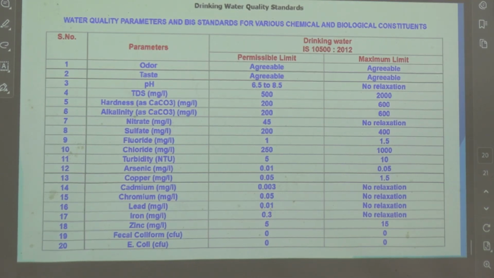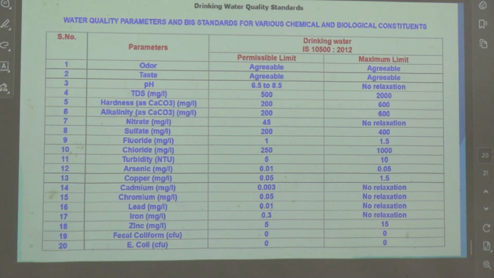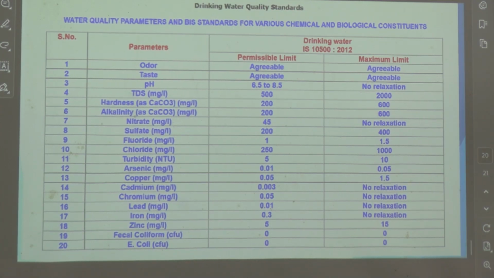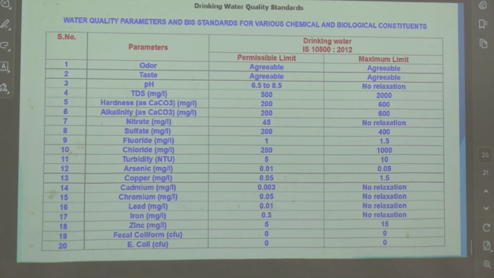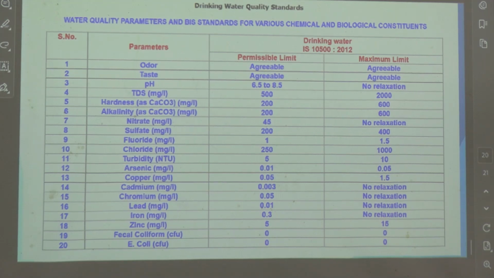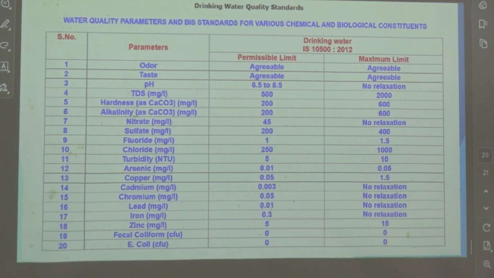So these are the different water quality standards. You must not exceed the permissible hardness, permissible alkalinity, nitrites, sulfates, copper, cadmium, all these things. What is the maximum limit, etc.